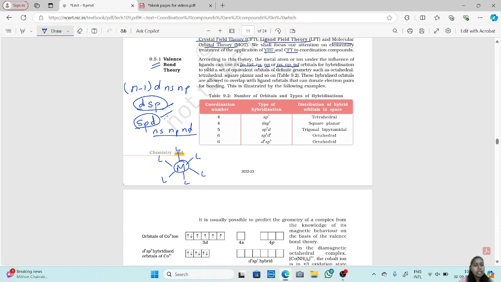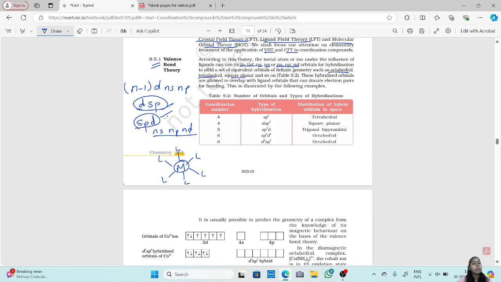Now this is an octahedral shape. Like this, the hybridized orbitals yield equivalent orbitals with a definite geometry, such as octahedral, tetrahedral, square planar and so on. Now these hybridized orbitals are allowed to overlap with ligand orbitals that can donate electron pairs for bonding.